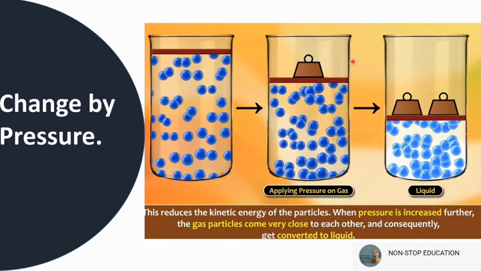So that is known as compressed natural gas. They are compressed, but they are gas. For example, compressed natural gas, liquefied petroleum gas, etc. So by pressure, we can change the state from gas to liquid, and from liquid, when we apply more pressure, they come together and get arranged in a pattern so that they will be converted into solid.